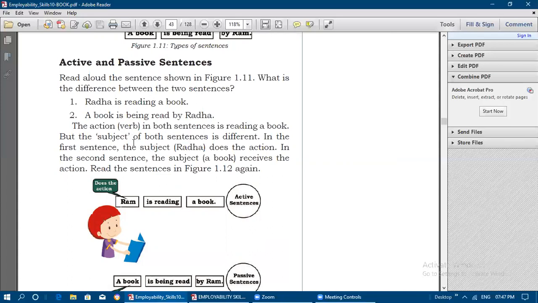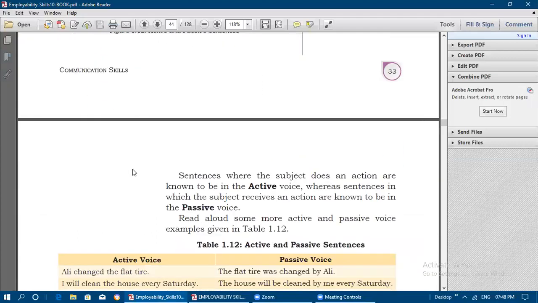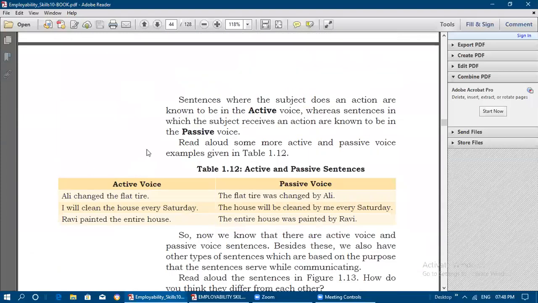So in the first sentence Radha does the action. In the second sentence, the book receives the action. A book is being read by Radha, so the book is now receiving the action from Radha. That is a passive sentence, and this is an active sentence. Ram is reading a book, the subject is doing the action, so it is an active sentence. When the subject is receiving the action, that is called a passive sentence. Sentences where the subject does an action are known to be in active voice, whereas sentences in which the subject receives the action are known to be in passive voice.